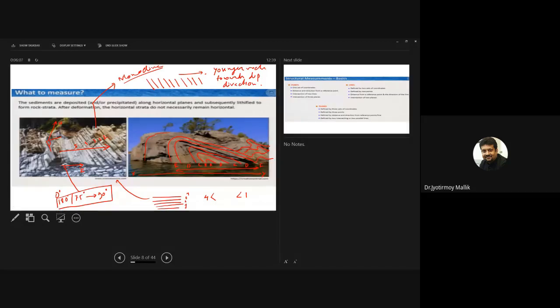Do I see repetition of beds? Yes. Repetition of beds. Essentially, there could be a situation where you don't actually see the fold. This part could be eroded, this part could be eroded.